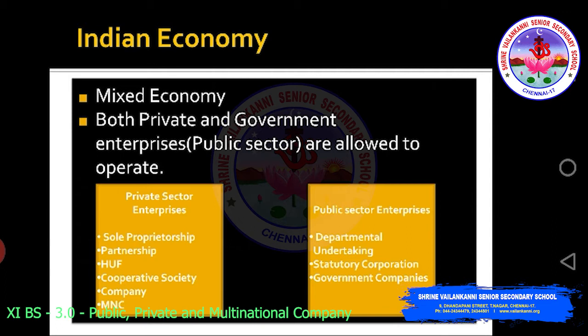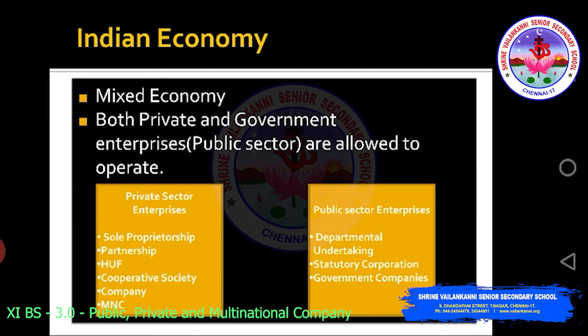The third category is mixed economy, where you can find both capitalistic approach as well as communistic approach, where government will take care of certain things. So there will be a blend of private as well as public government enterprises.